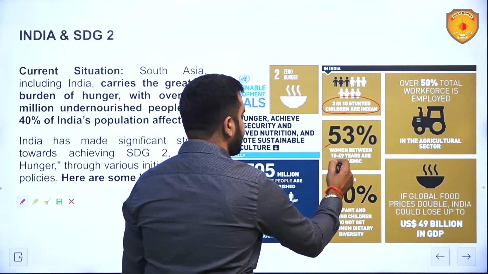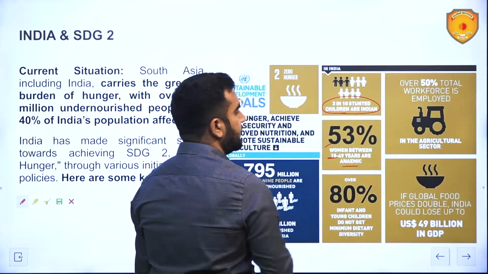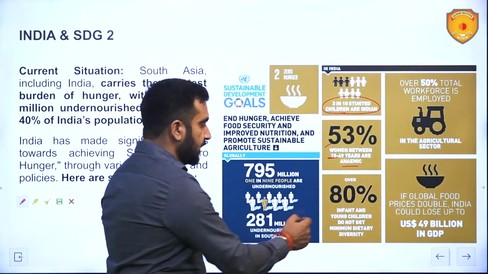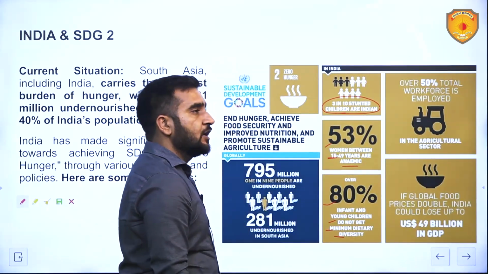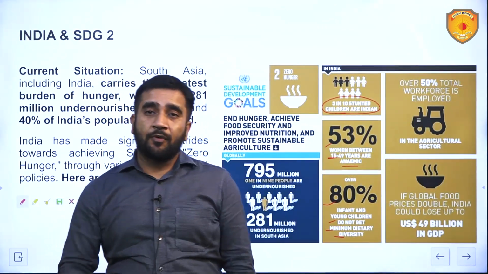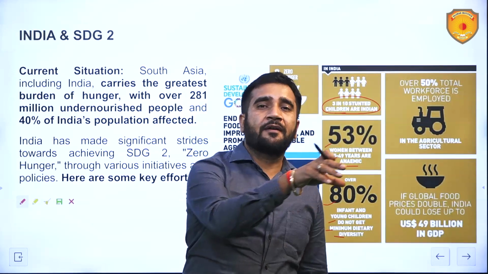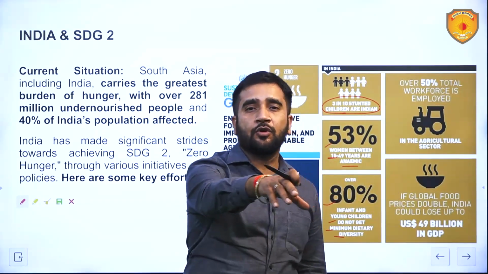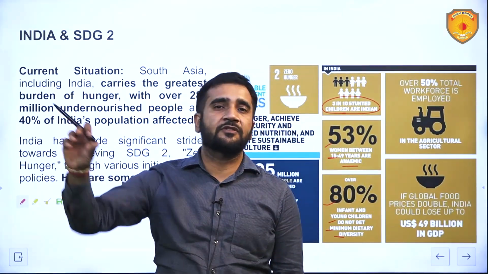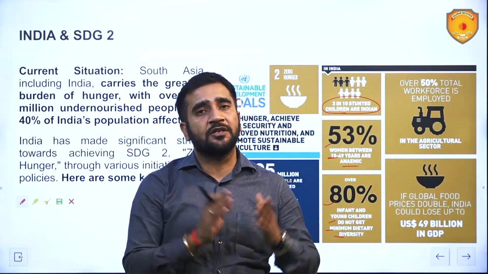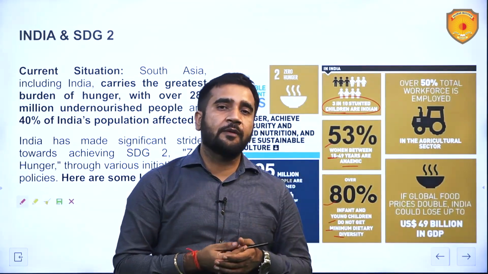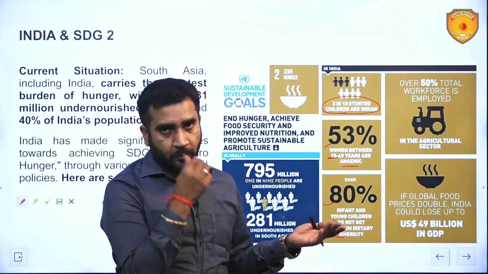53% women between 15 to 49 years of age are anemic. Over 80% infant and young children do not get minimum dietary diversity. Dietary diversity means proteins, carbohydrates, fats, then micronutrients like zinc, etc. Carbohydrates, proteins and fats are macronutrients, and those are also not available in adequate numbers, which leads to malnourishment.